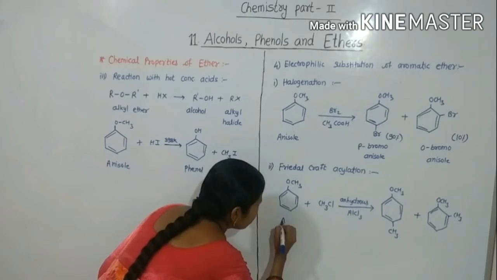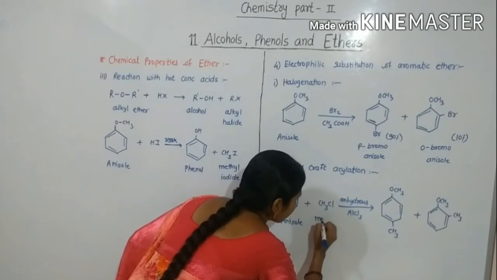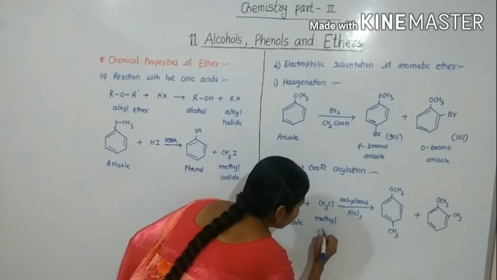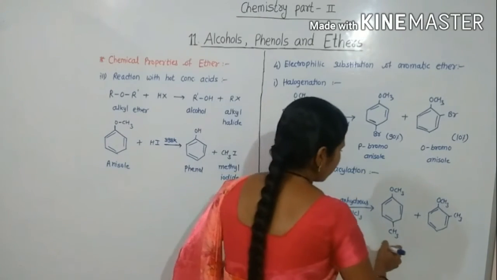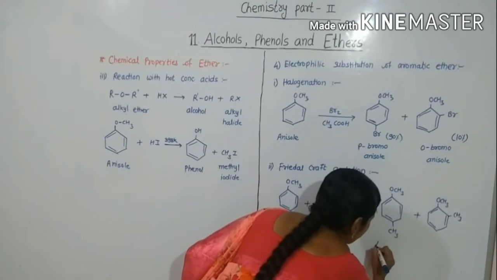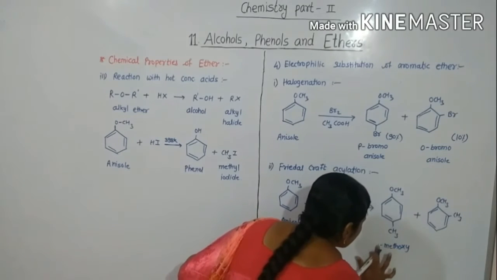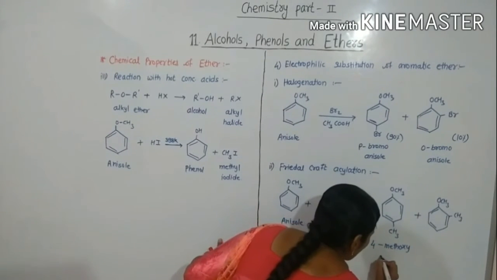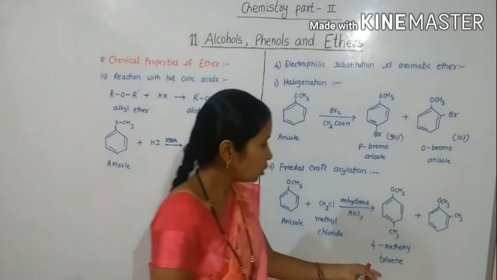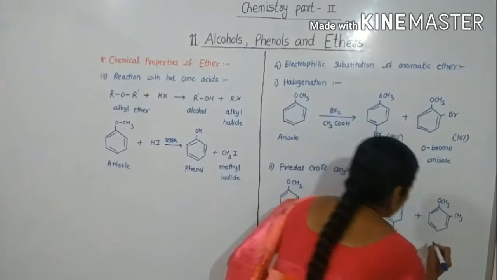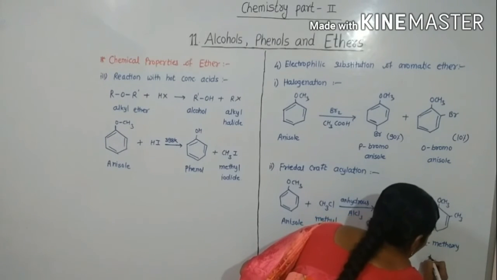Let's see here. Anisole reacts with methyl chloride. There is formation of 4-methoxytoluene or 2-methoxytoluene.